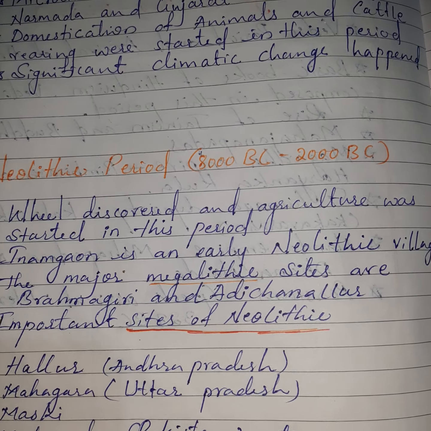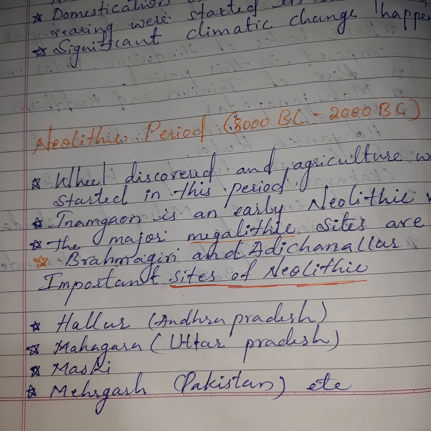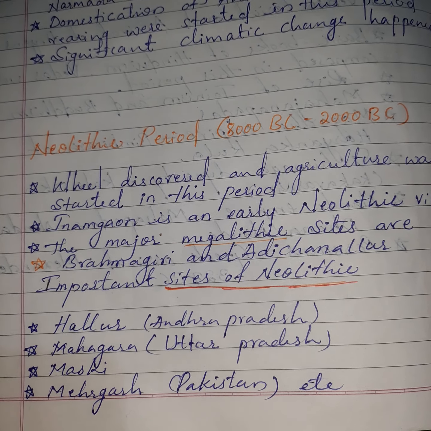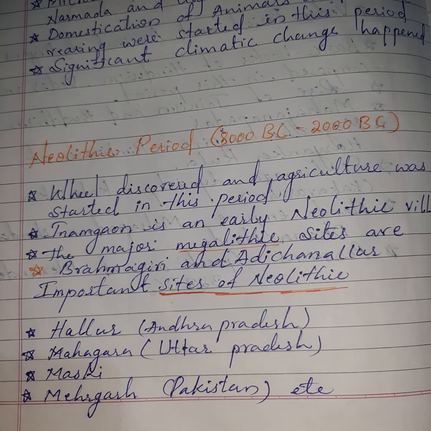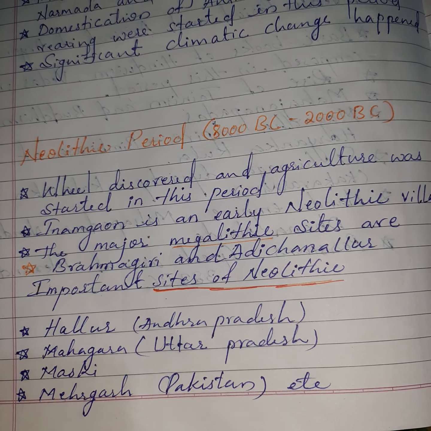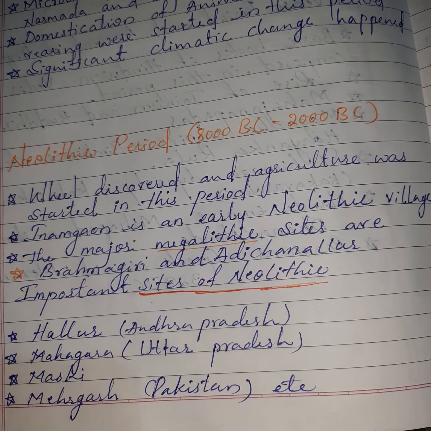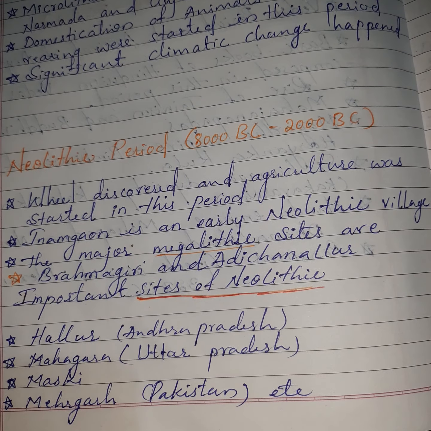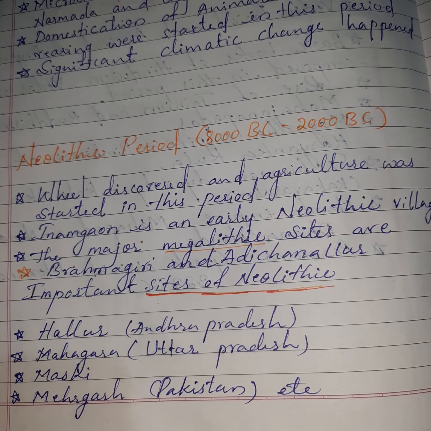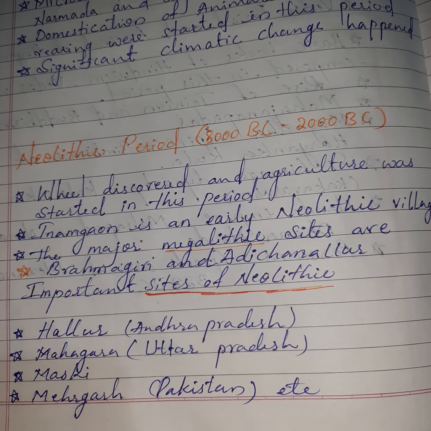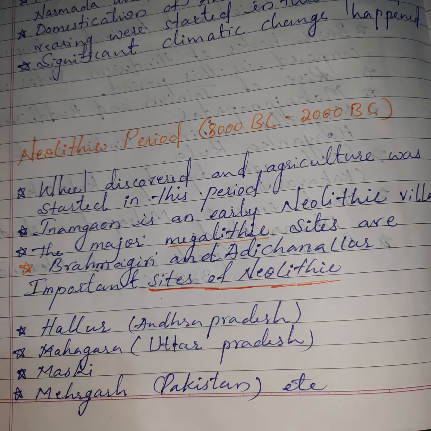Those are, first one is Hallur, which is located in Andhra Pradesh, Maghara, Uttar Pradesh, Maski, Mehergarh, which is now in Pakistan, and also many other places. So you should remember these important places where we can find the things which happened in Neolithic period.